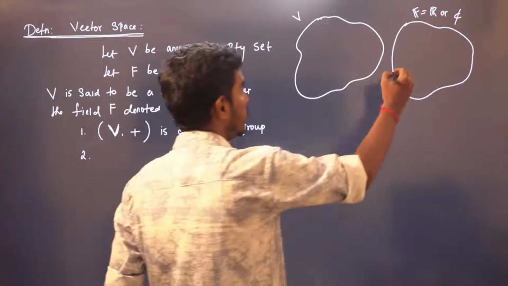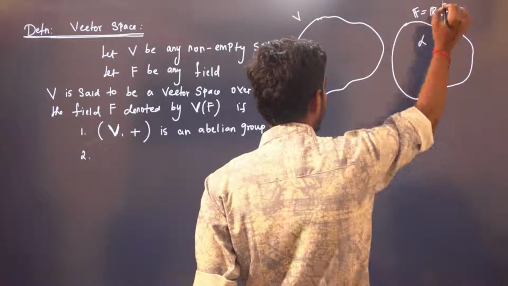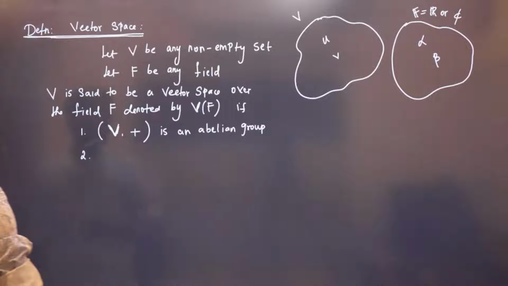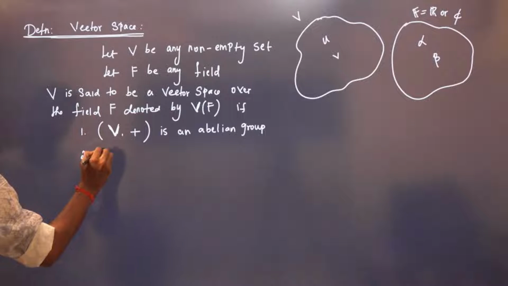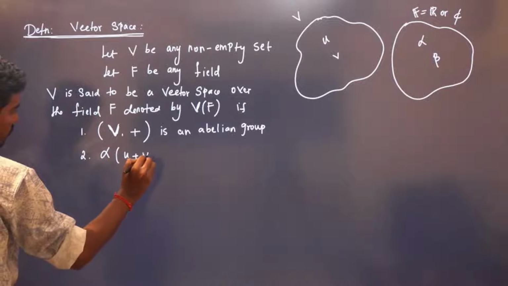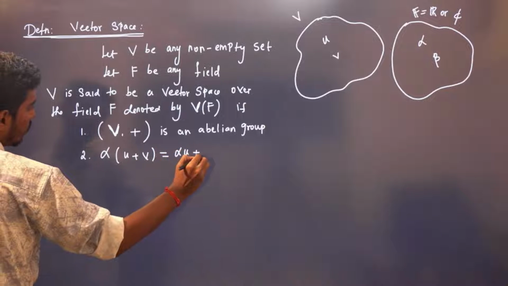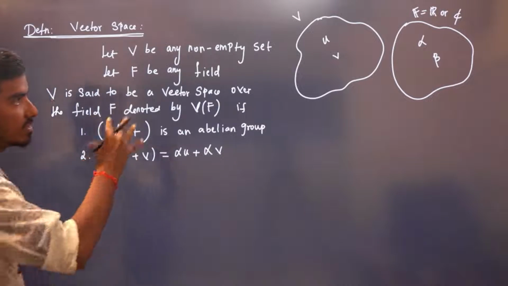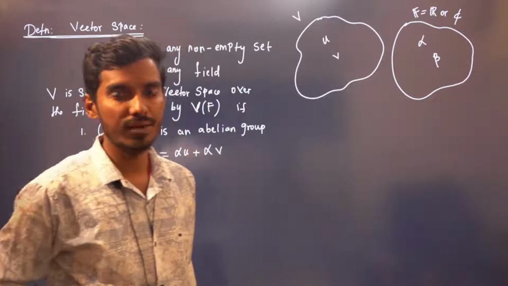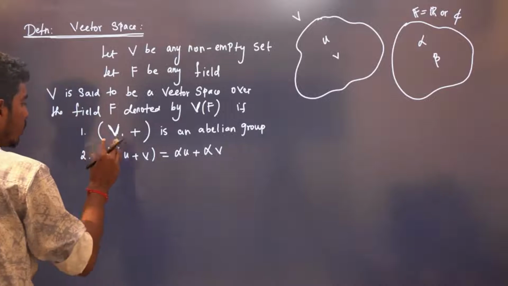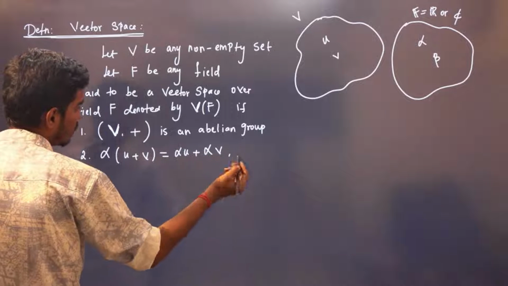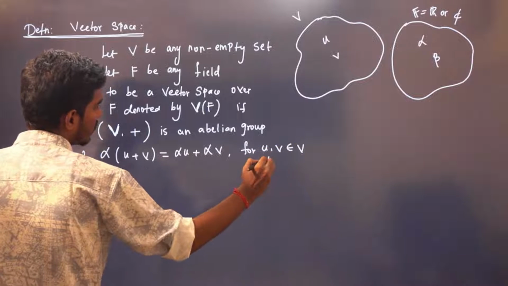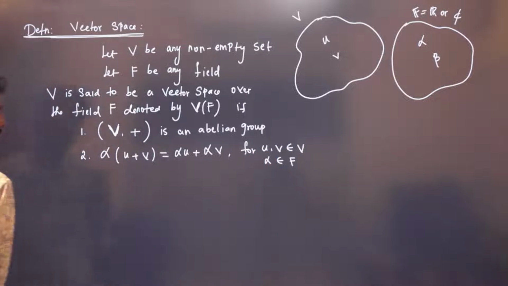Now, you take some element alpha and beta in field. You take some element u and b. Just for understanding, I'm writing u, b and alpha, beta. Alpha into u plus b is same as alpha u plus alpha b, right? That is, I'm distributing this, I'm joining these two, field and vector. Alpha into u plus b is same as alpha u plus alpha b for u comma b in B, alpha belongs to field.